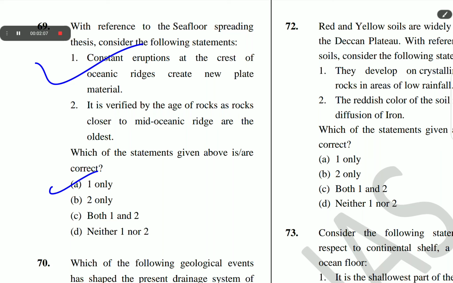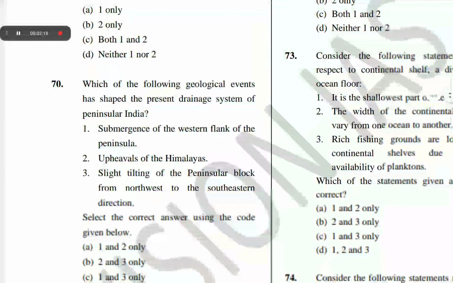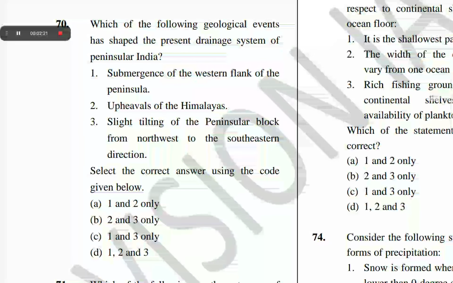It was proposed by Hess in 1961. The next question is question number 70. Which of the following geological events has shaped the present drainage system of peninsular India? Submergence of the western flank of the peninsula, upheavals of the Himalayas, slight tilting of the peninsular block from the northwest to the southeastern direction. Select the correct answer using the code given below.